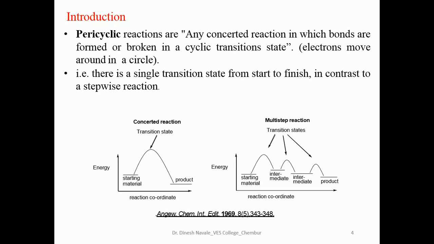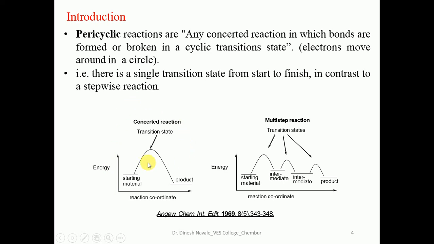In the first diagram, we observe the starting material directly converted into the product without formation of any intermediate. But the second diagram clearly indicates that the starting material has been converted into the product via the formation of intermediate steps.